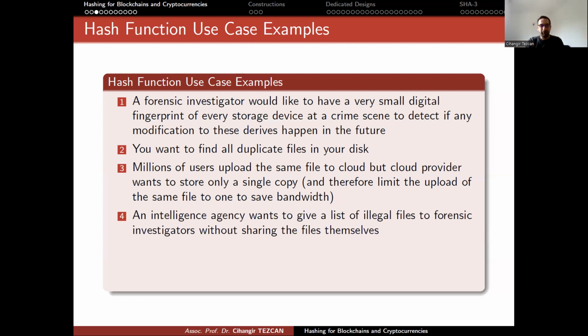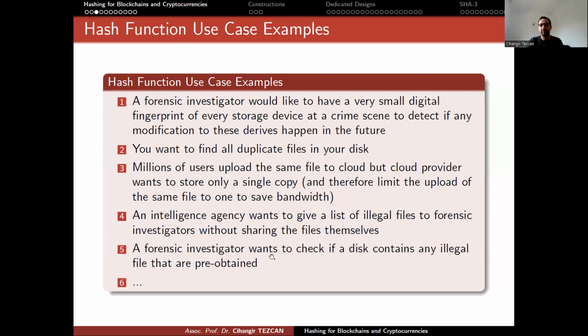Another use case is as follows. An intelligence agency wants to give a list of illegal files to forensic investigators without sharing the files themselves. Because these are illegal files, you don't want to share them. You simply share a small fingerprint of all of these files. So when the investigator wants to check if a disk contains any illegal files, they just compare it with this list that they take from the agency.